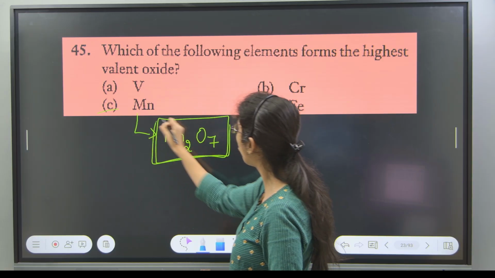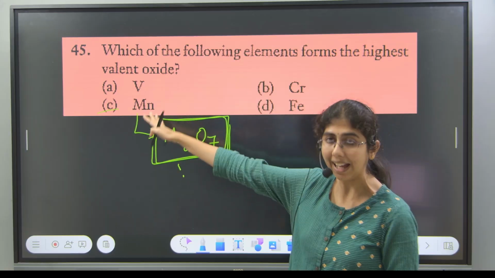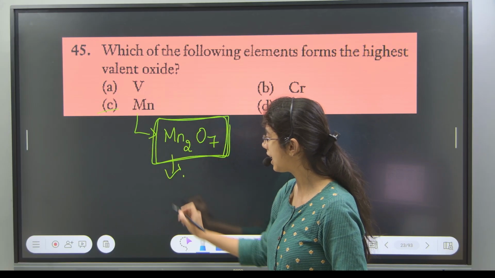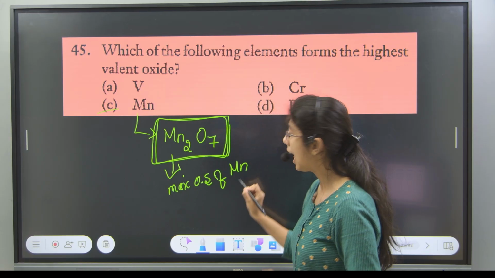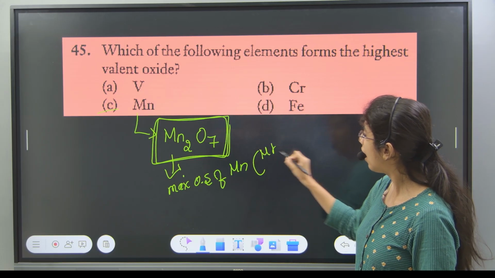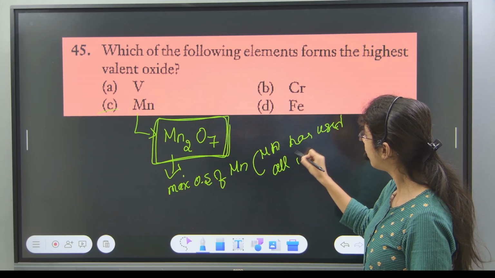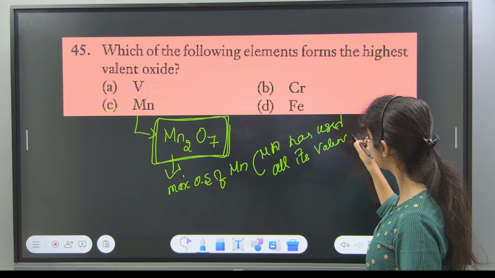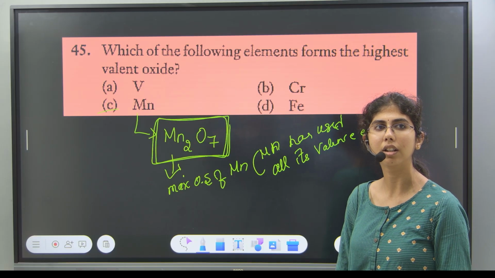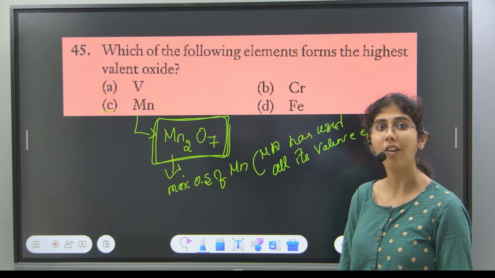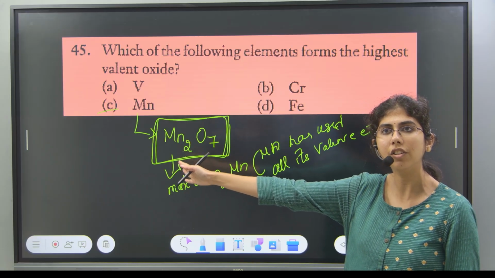Now, if I'm saying manganese will exist as Mn2O7, this is the oxide of manganese where I can see the maximum oxidation state of manganese. That means manganese has used all its valence electrons. How many valence electrons are there for manganese? How many do you take? Manganese has 7 valence electrons.